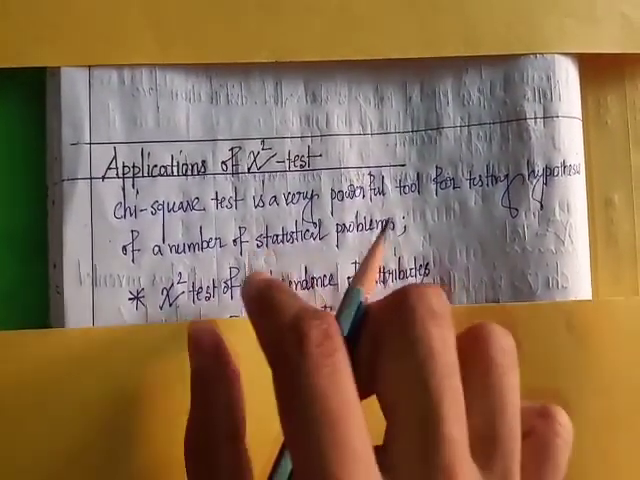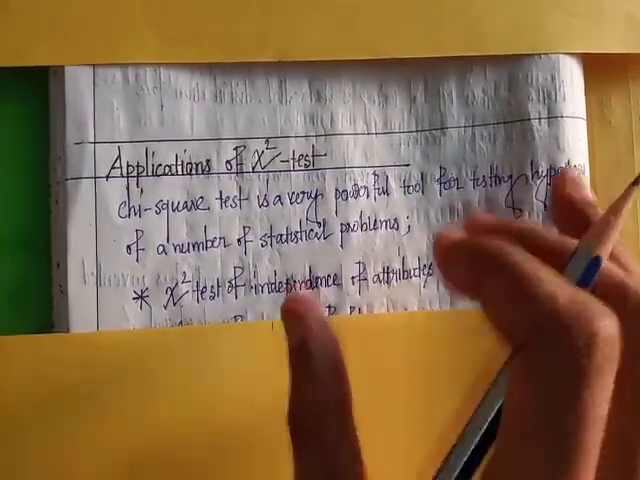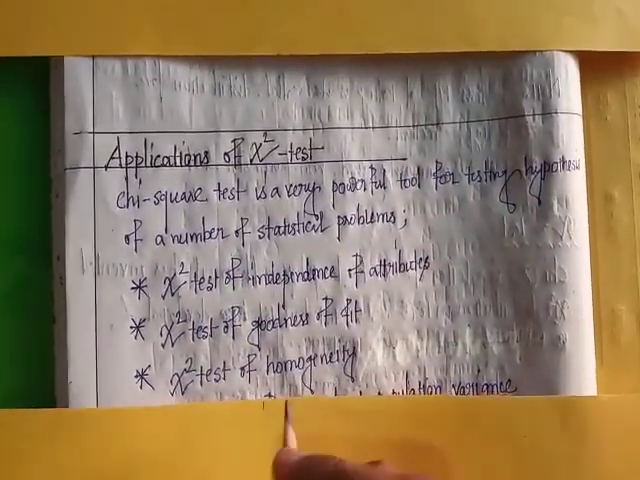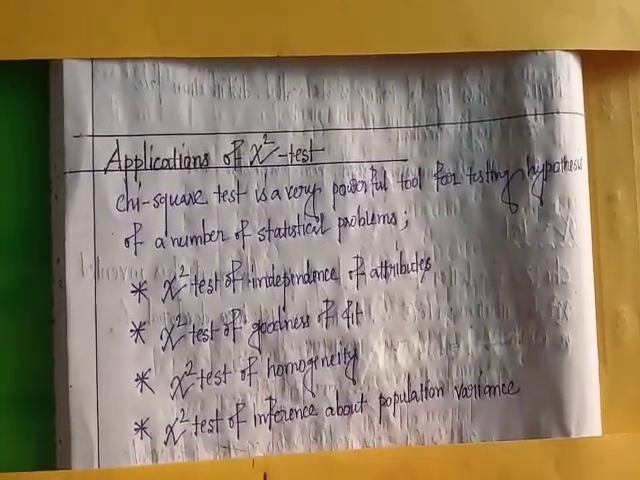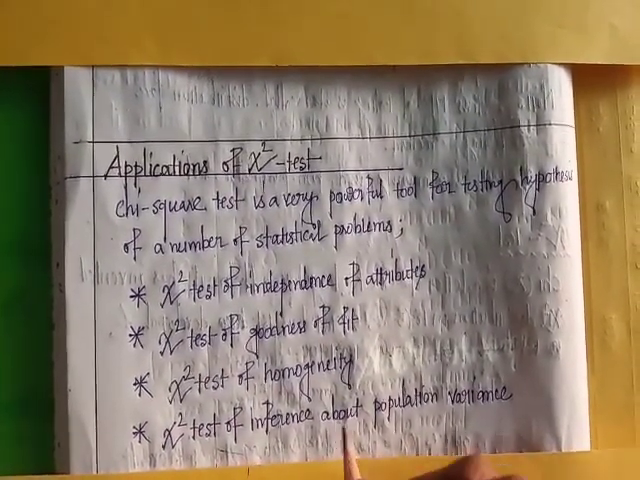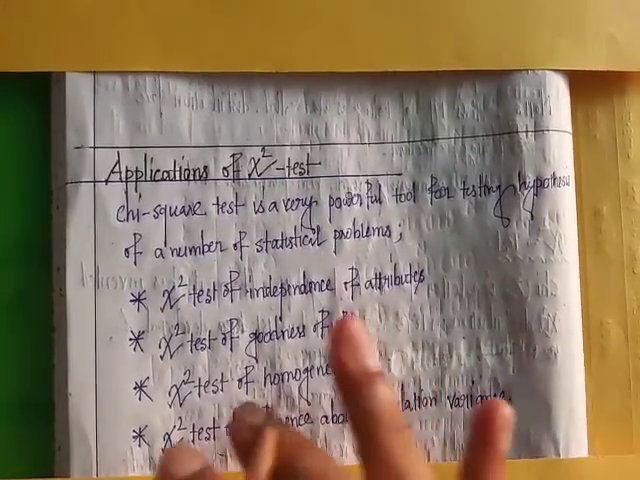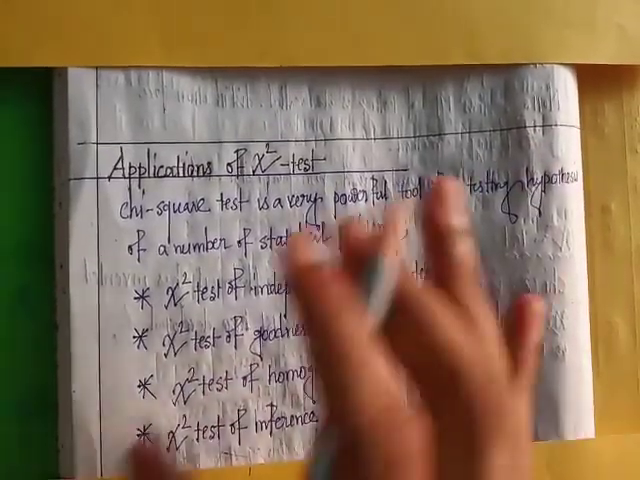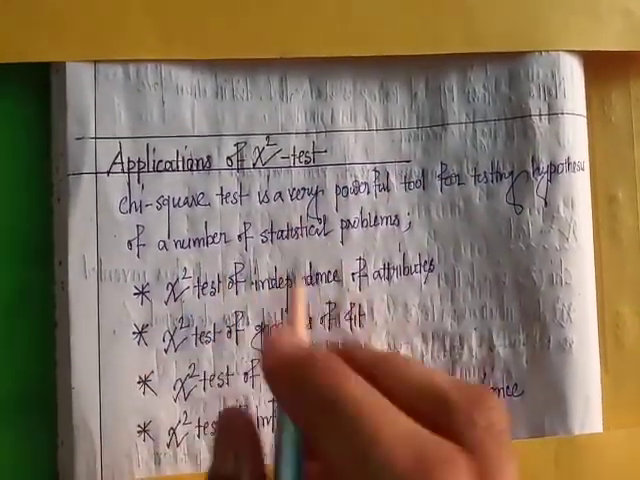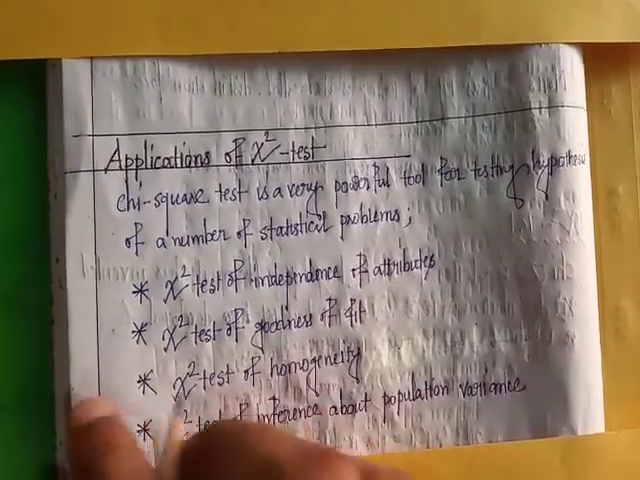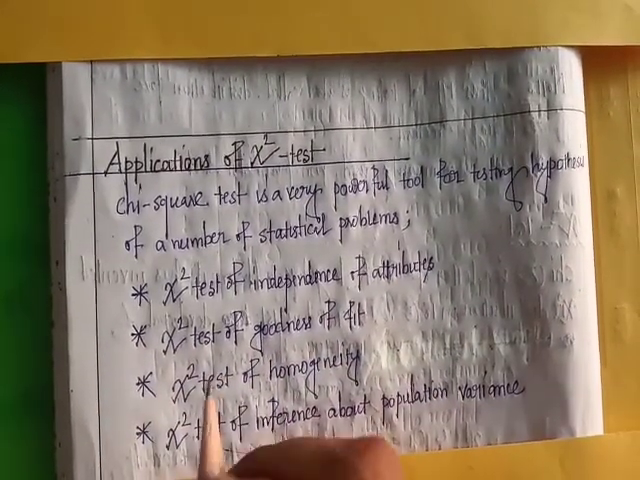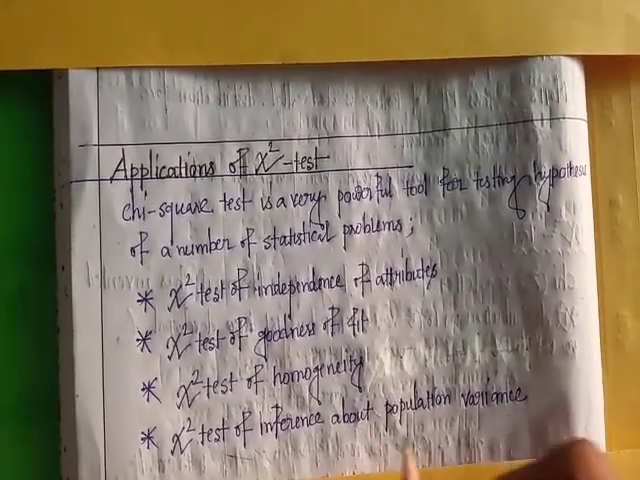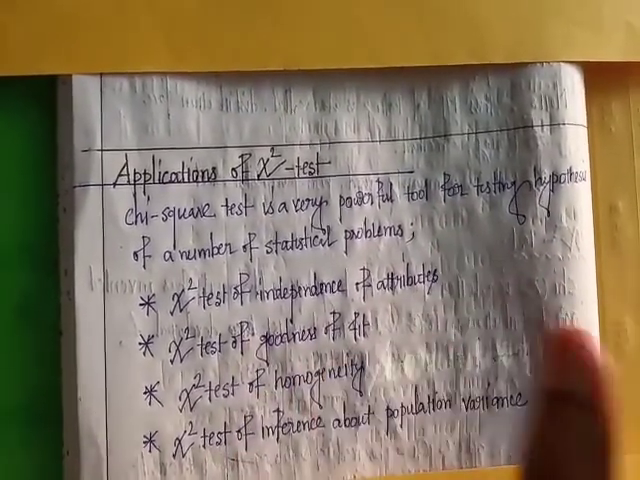There are various applications of chi-square test, like chi-square test of independence of attributes, chi-square test of goodness of fit, chi-square test of homogeneity, chi-square test of inference about population variance, and etc.